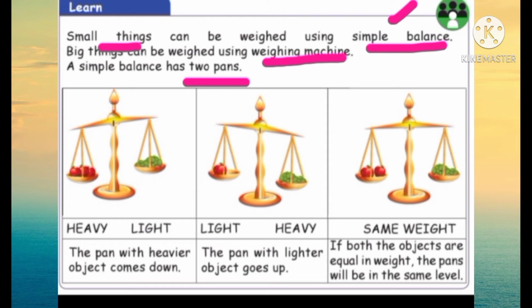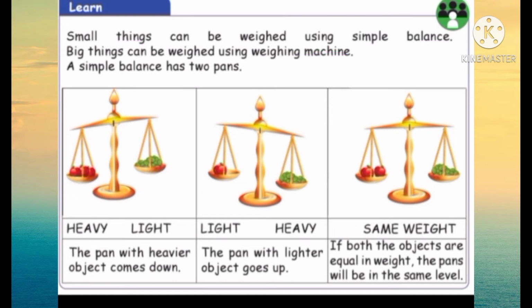Look at the simple balance, children. It has 2 pans. This is called as pan. So, a simple balance has 2 pans. In this simple balance, the first pan is heavy and the second pan is light.